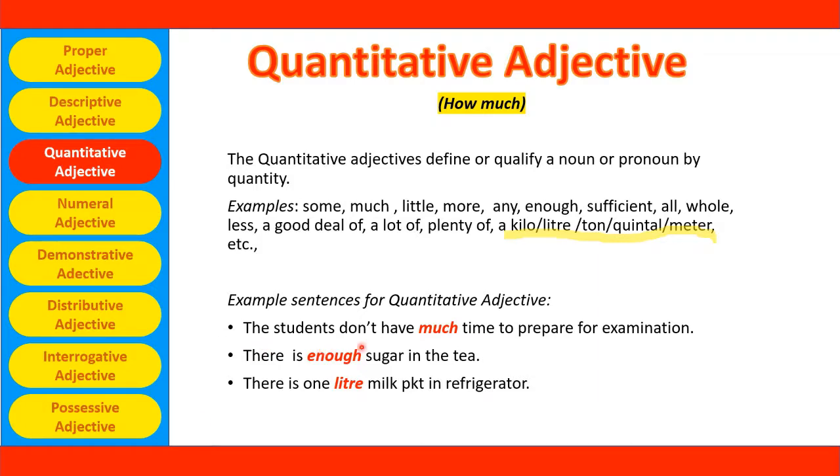The students don't have much time to prepare for the examination. Here much is a quantitative adjective which is not specific. There is enough sugar in the tea. Again, enough is a quantitative adjective, not specific. There is 1 liter of milk in the refrigerator. Again, liter is a definite quantitative adjective.